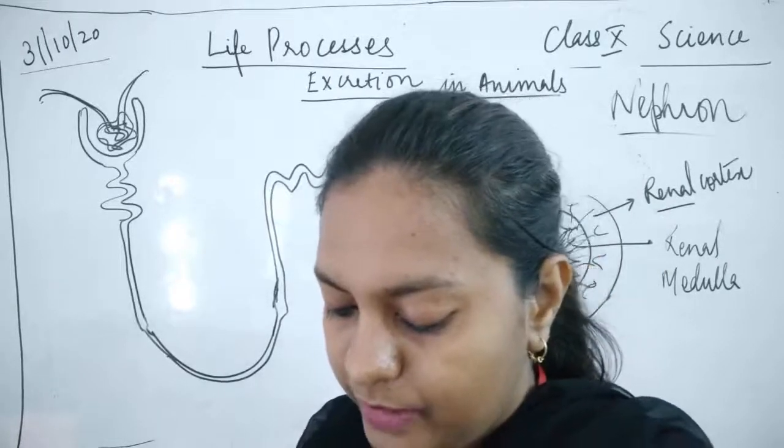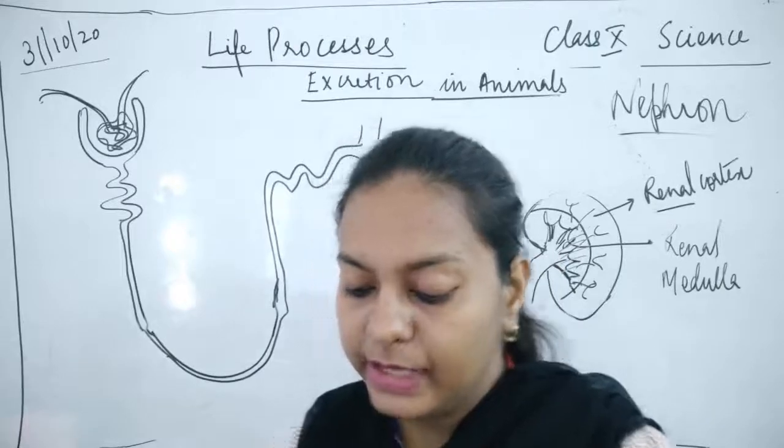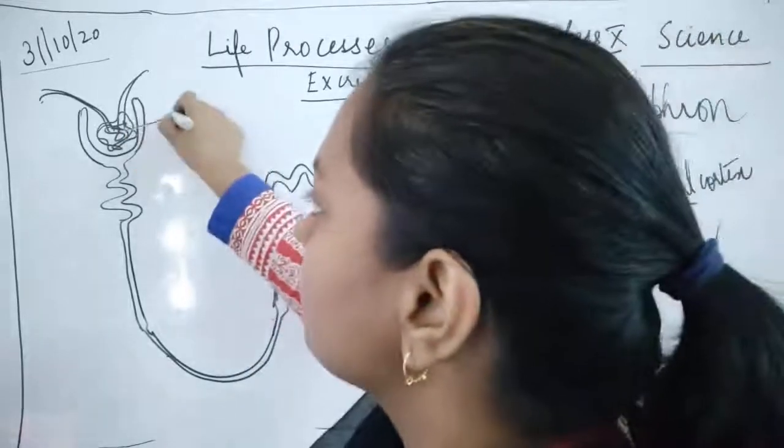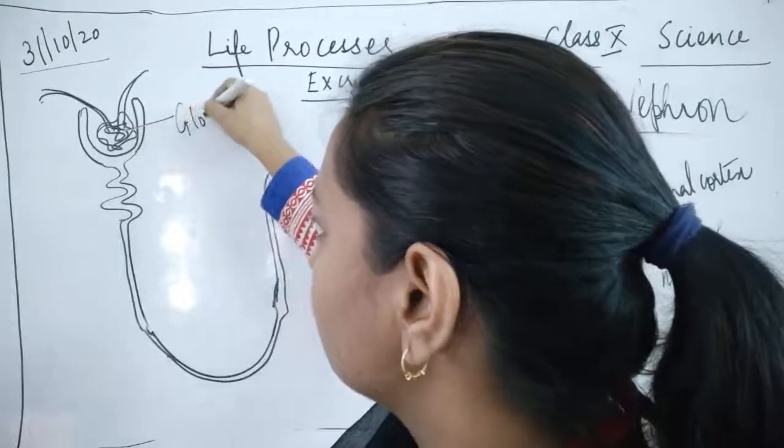This is the diagram of the nephron. Now, what are the labelings of the structure? This is known as the glomerulus.